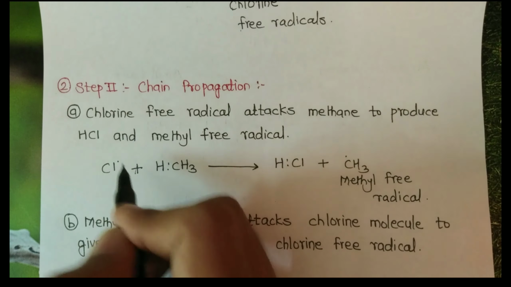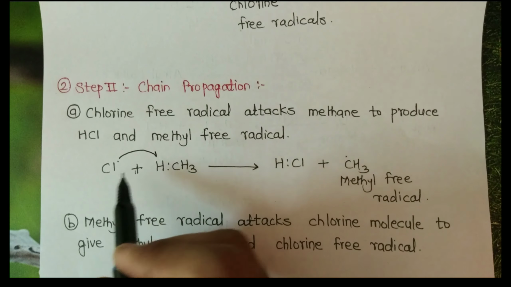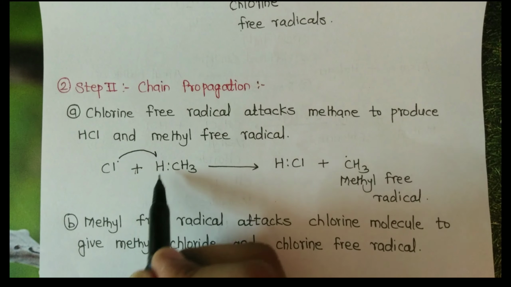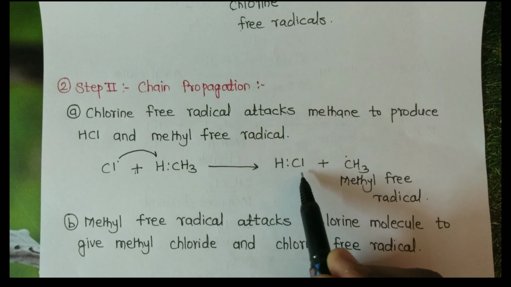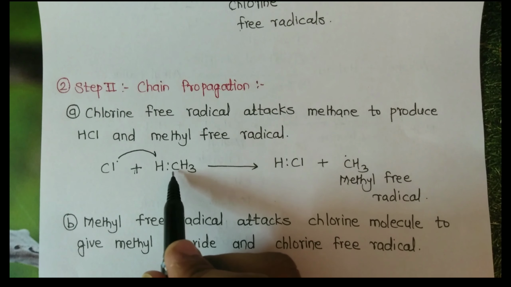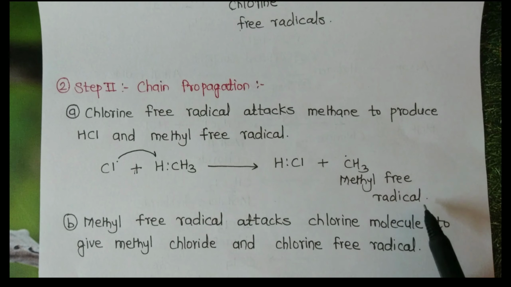This chlorine gives one electron and hydrogen gives one electron and form a bond, HCl, and the methyl gets a methyl free radical.